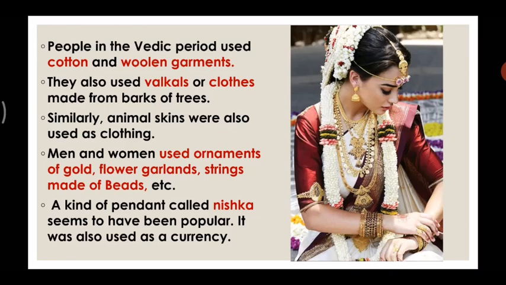Men and women used ornaments of gold, flower garlands, strings made of beads, etc. Not only women, both men and women used to wear gold.